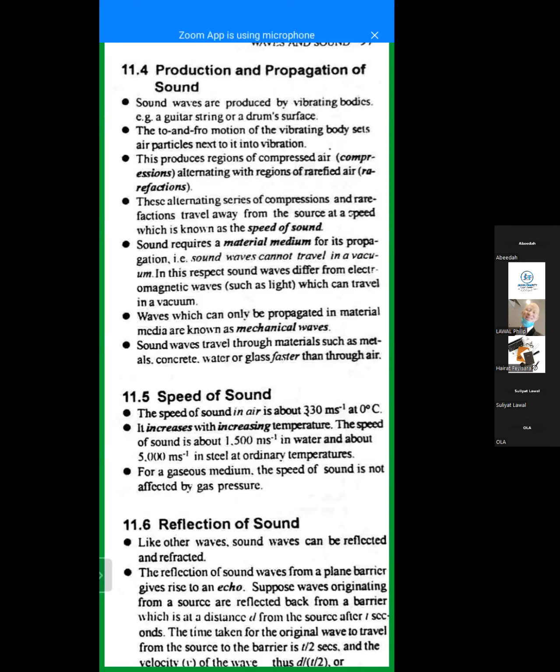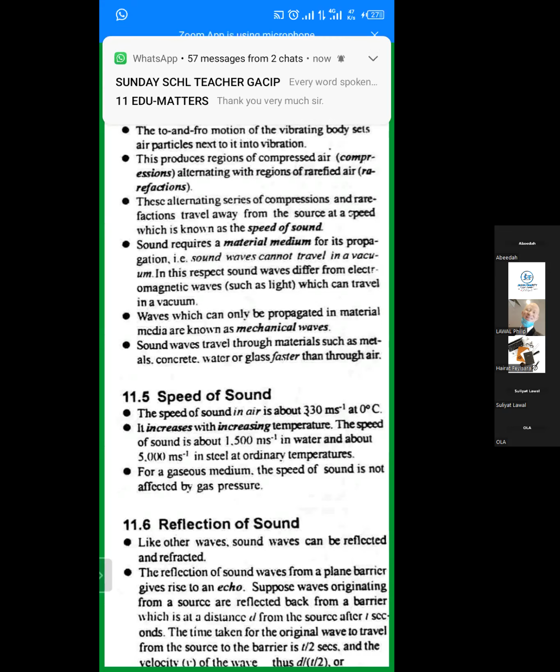And you will notice that by what they give you here. The speed of sound in air is about 330 meters per second. But when that sound enters water, it becomes 1,500 meters per second. When that same sound enters steel, it moves as fast as 5,000 meters per second. So you have learned that.